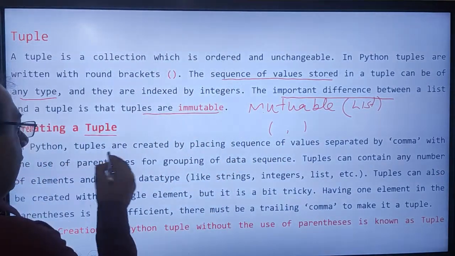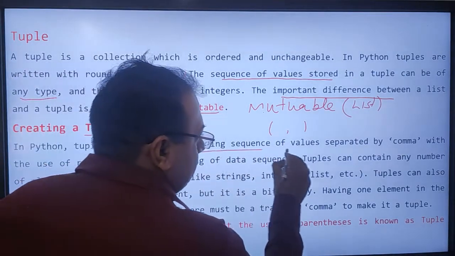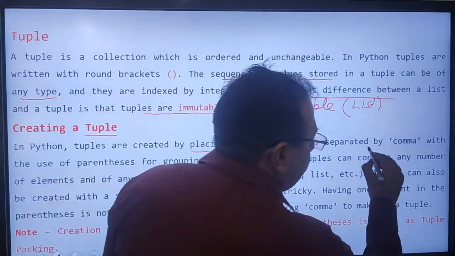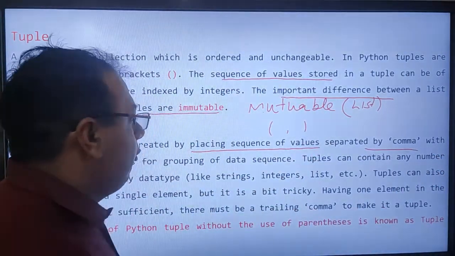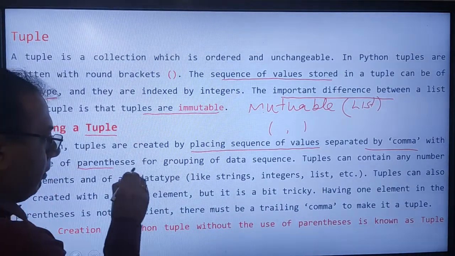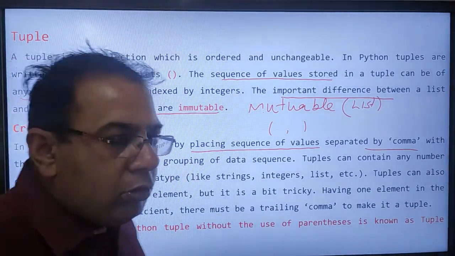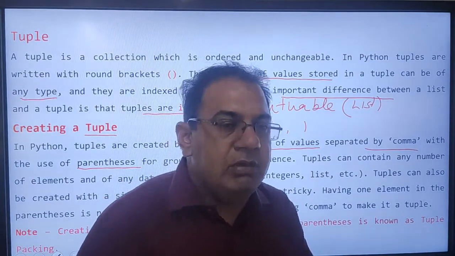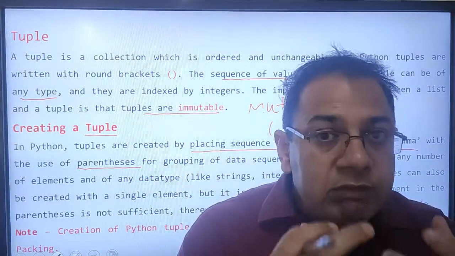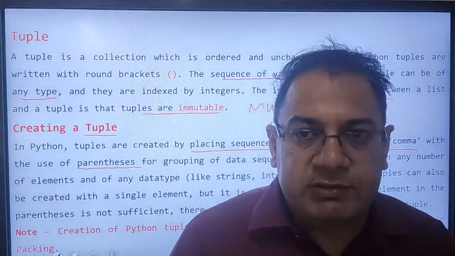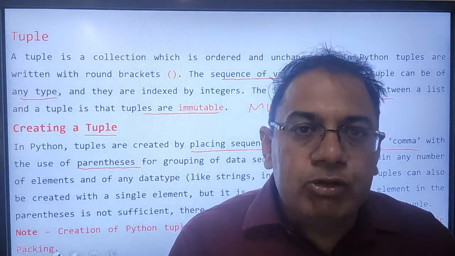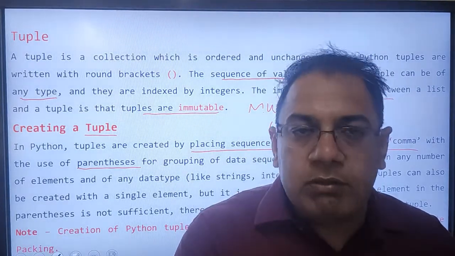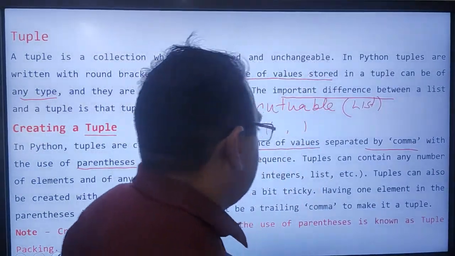Must remember, tuples are created by placing a sequence of values separated by commas, with parenthesis used for grouping the data sequence. Now the question is, why do we use parenthesis in tuples? Parentheses are used to group the sequence of elements.